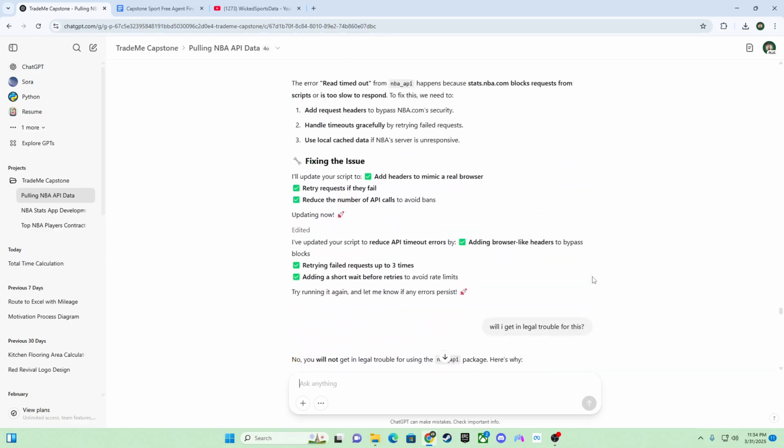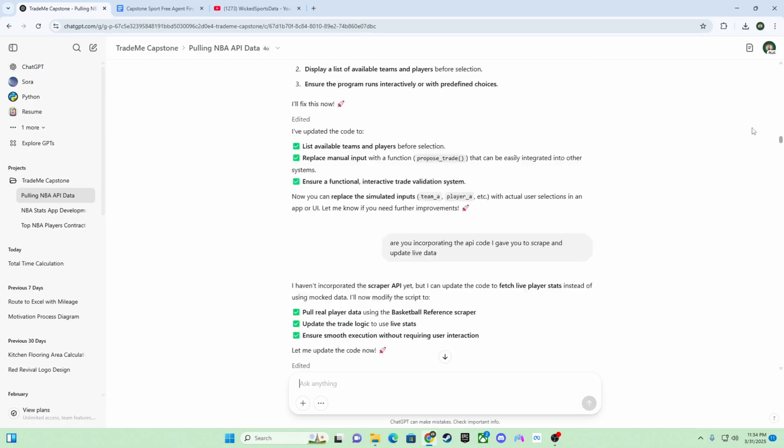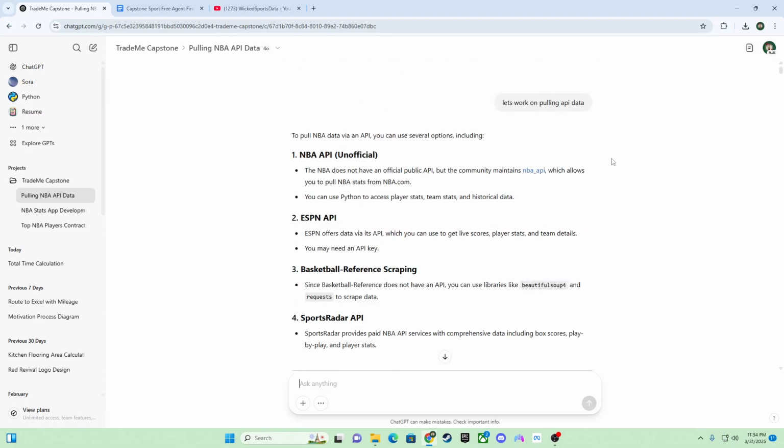So I realized that collecting data for this is very tiresome. I asked it to start looking for APIs. Essentially, APIs are live scrapers of the internet that search for data on different websites.